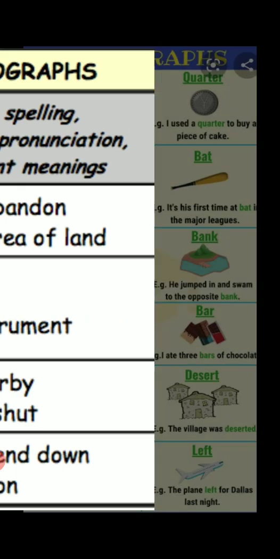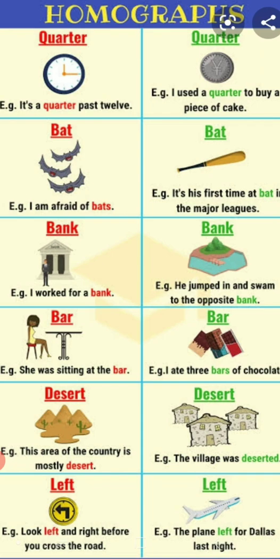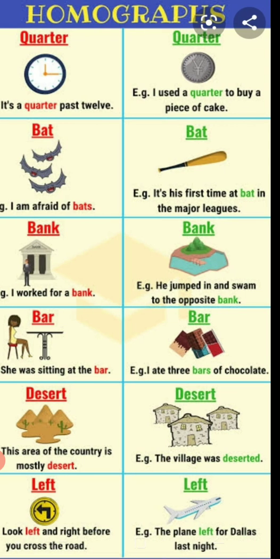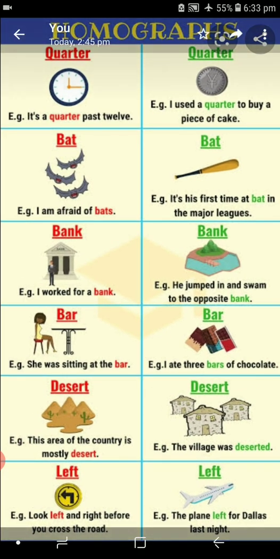Some more examples. It is a quarter past twelve. I used a quarter to buy a piece of cake. Next, bat and bat. I am afraid of bats. It is his first time at bat in the major league. Bank. I worked for a bank. Bank. He jumped in and swam to the opposite bank.